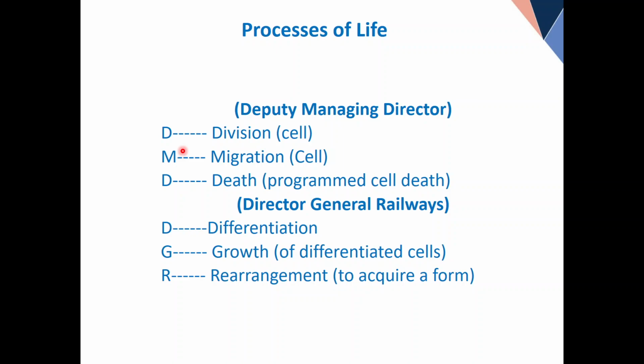Now go back to the zygote, and what happens after the zygote is formed? What does it do? It divides. The division is by mitosis, we all know. I will not go into the detail of when cells divide by mitosis and when by meiosis. So the first process is what? Dividing, which is my division, my way. Now they are dividing.